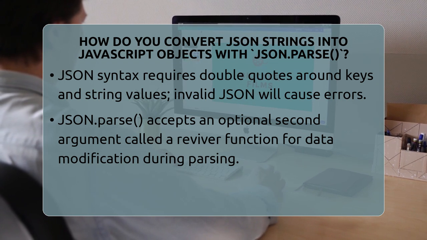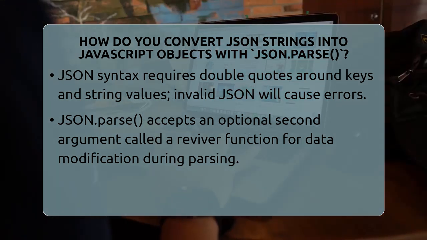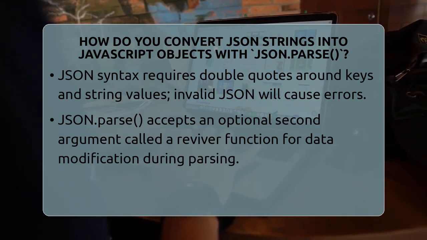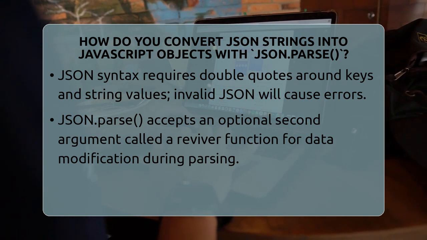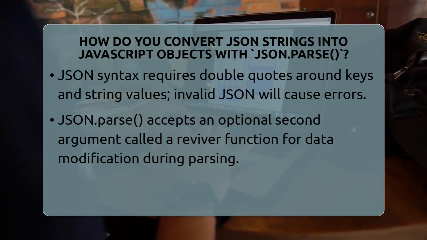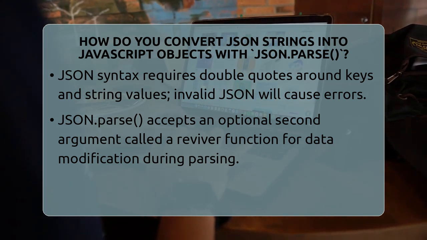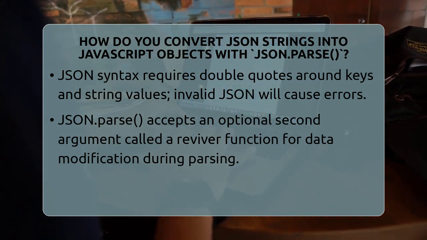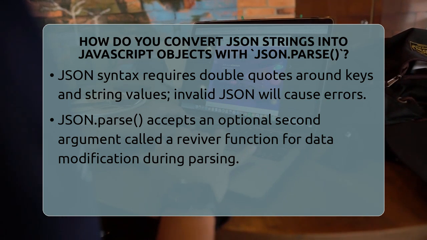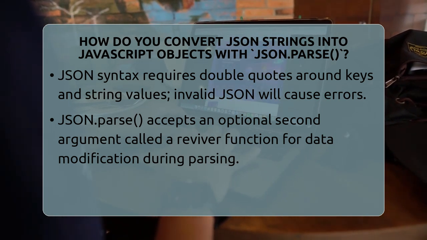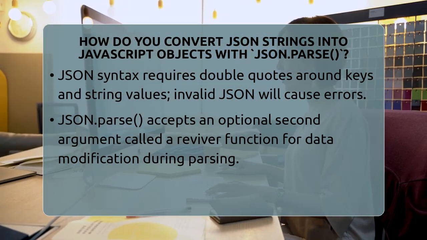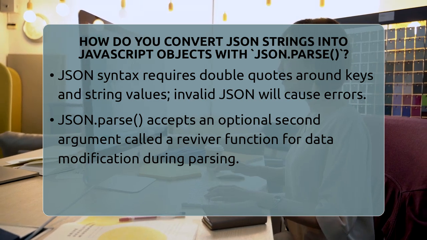In web development, JSON.parse is very useful. When you get data from an API, it usually comes as a JSON string. You use JSON.parse to turn that into an object so you can read and manipulate the data. It's also great for retrieving objects stored as strings in local storage or session storage. Since these storage options save data as strings, you need to parse them back into objects to work with them.